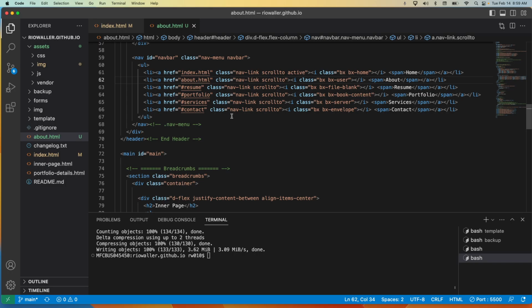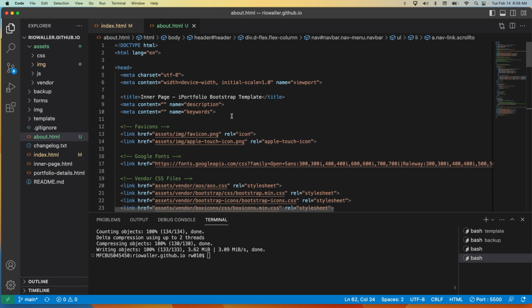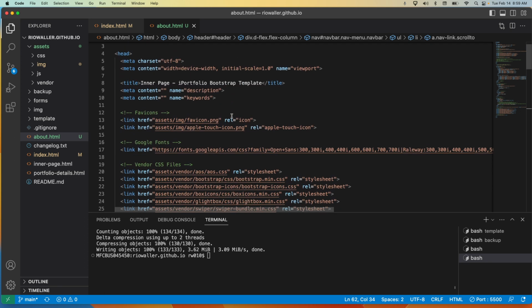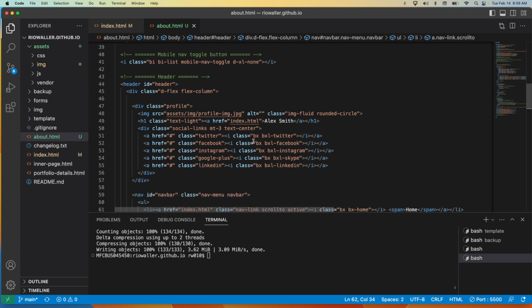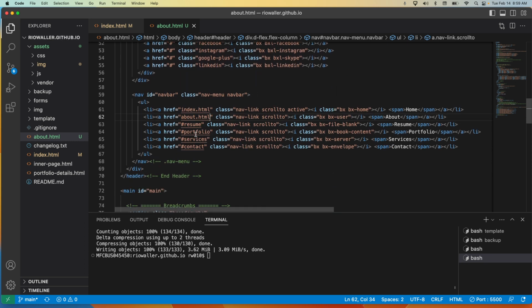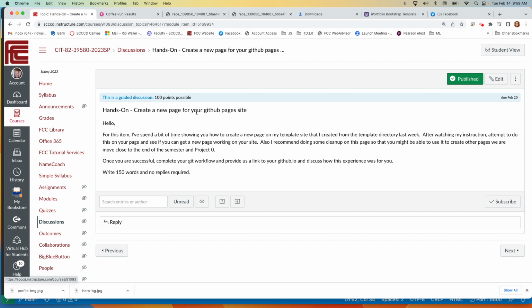The more you start changing this content, once I create one of these pages and have everything linked up correctly, copying it for my other pages will make it much easier. You'll see that as we move along.